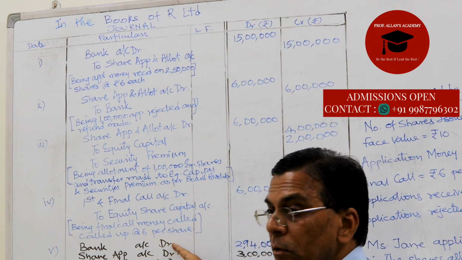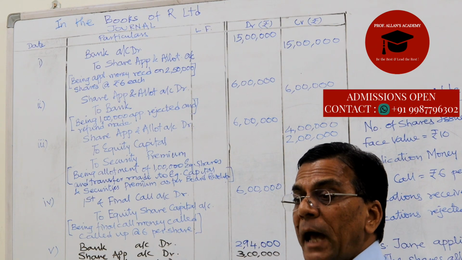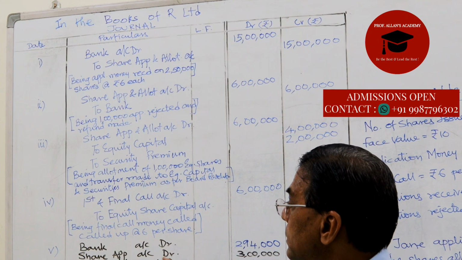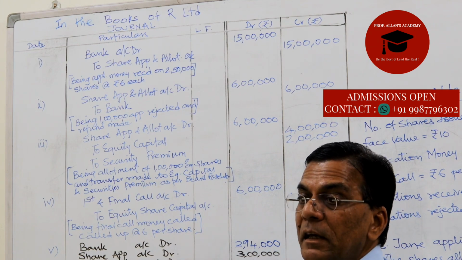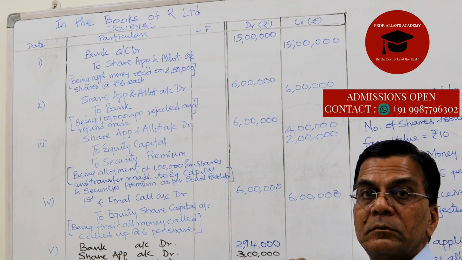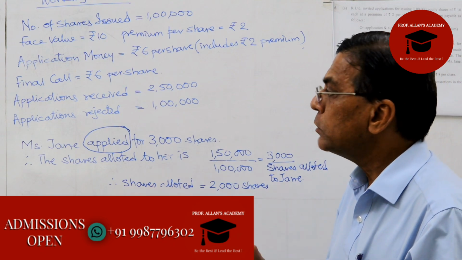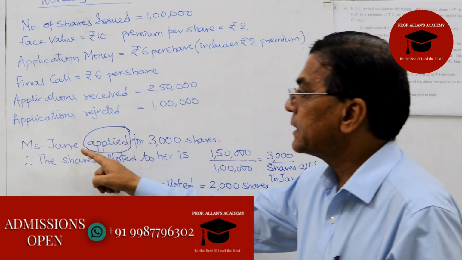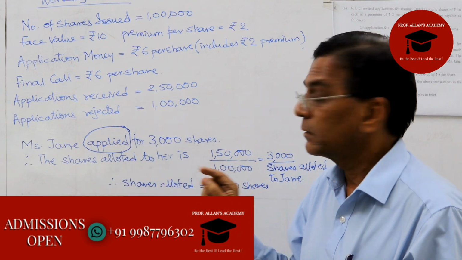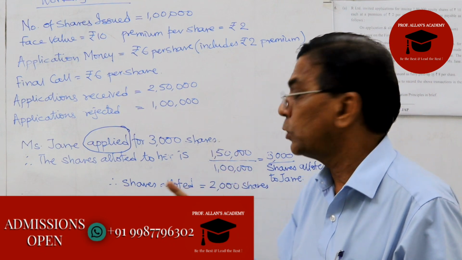We now check out for where a particular applicant who was allotted shares, and now the shares, they have not paid the amount. So we move on to the calls in arrears. Now we are calculating as to what exactly is the calls in arrears. They tell us that Jane applied for 3,000 shares. So we want to know how many shares were allotted to her.